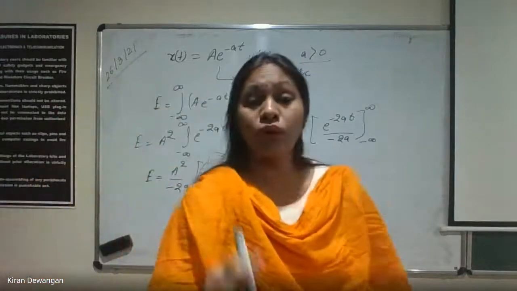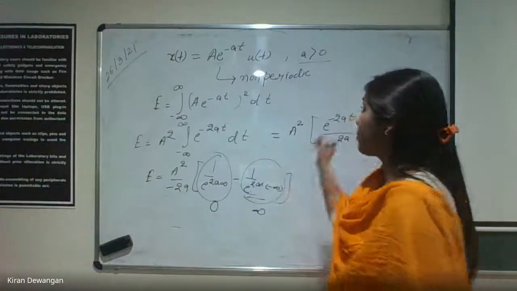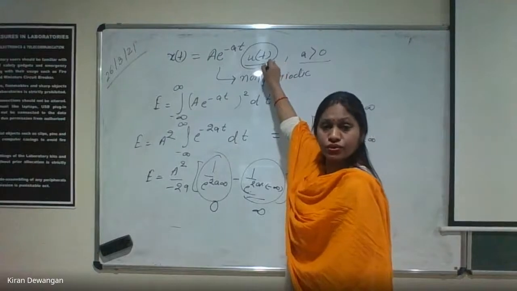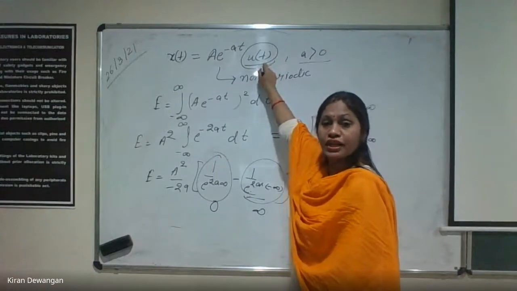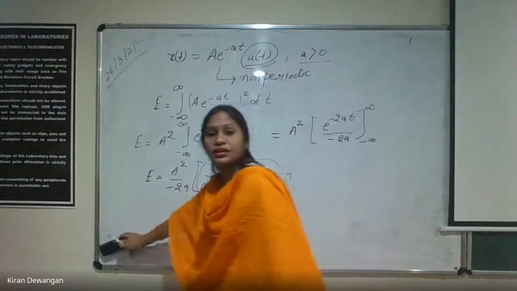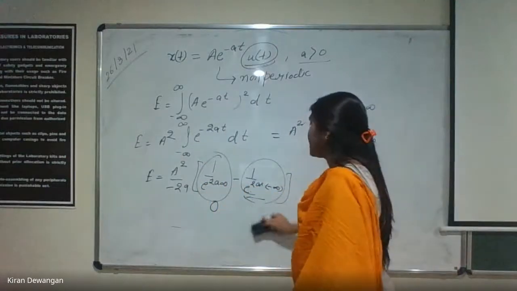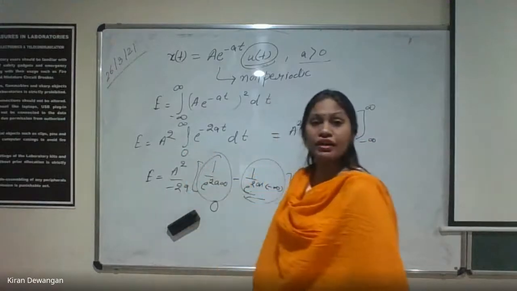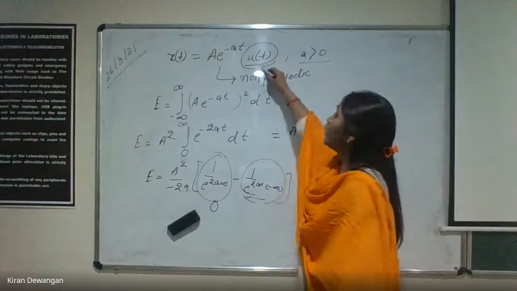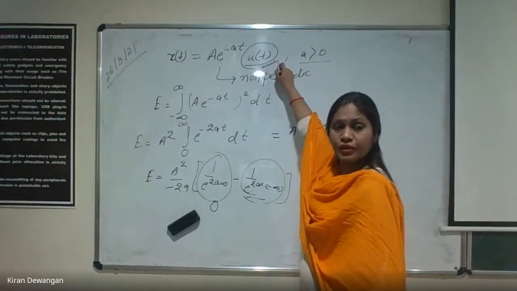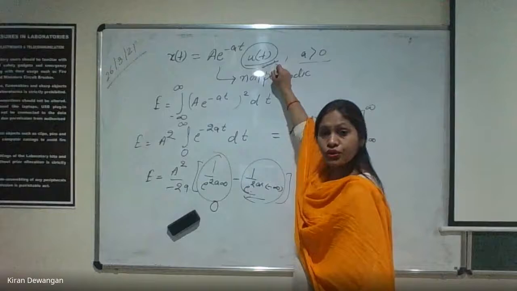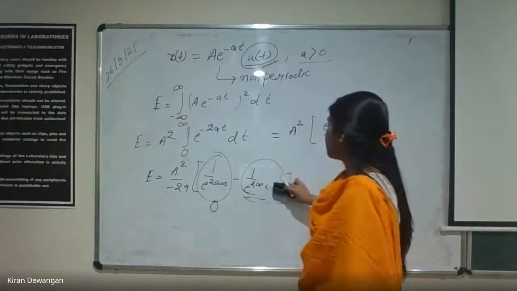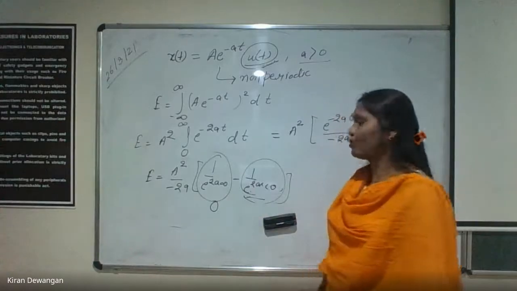We are skipping one important thing. It is multiplied by ut also. It is multiplied by ut. So what will happen to this? Since it is multiplied by ut, the range will change from 0 to infinity, right? Here we have ut also multiplied to it. So the range changes, and this will be e to the power 0.